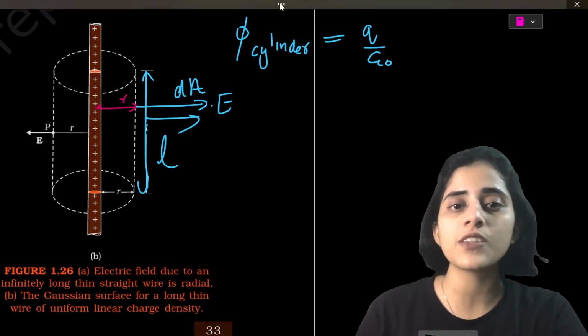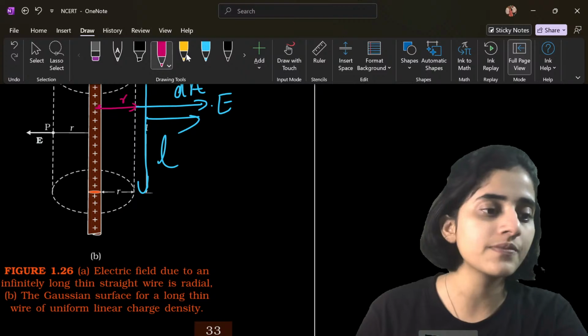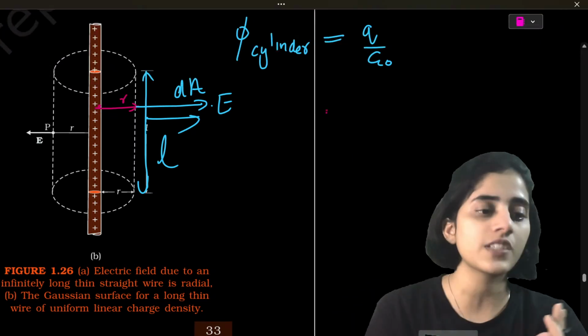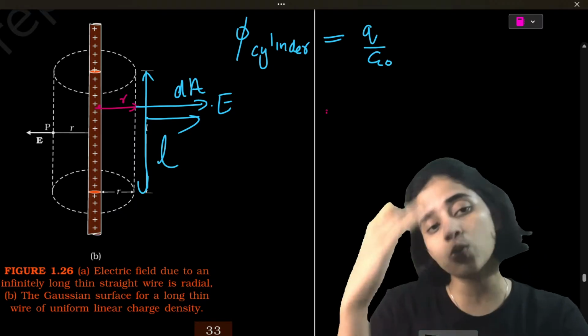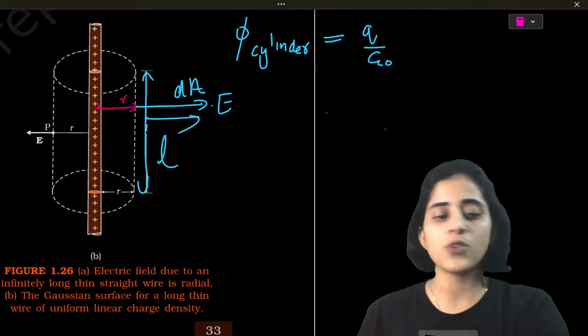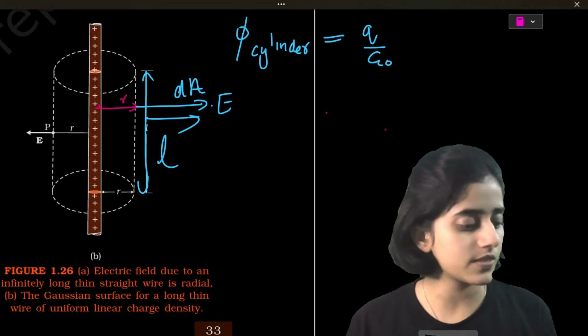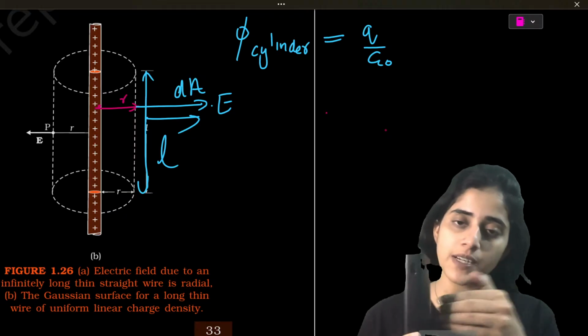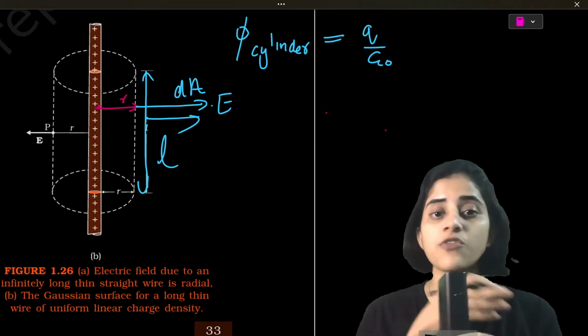So now, here there are different surfaces for a cylinder. It has two top surfaces and it has a curved surface. But on the two top surfaces, would there be any field line passing through? See, if you have an area like this, there are field lines passing through here. So there's a flux here.